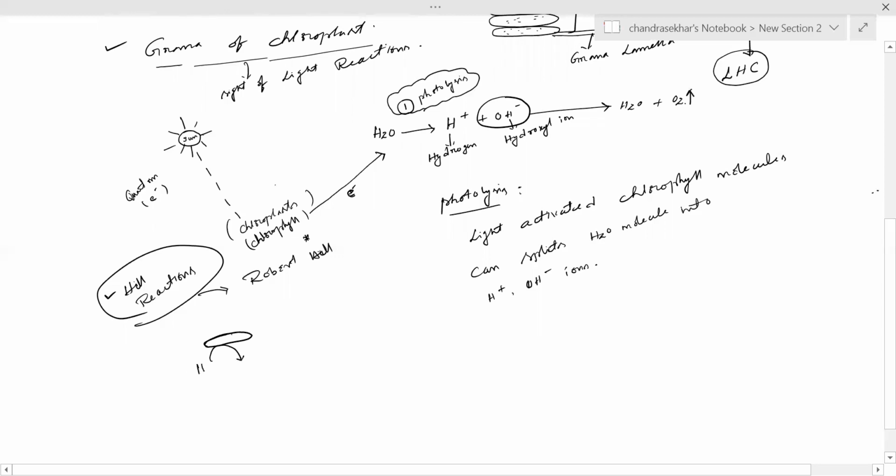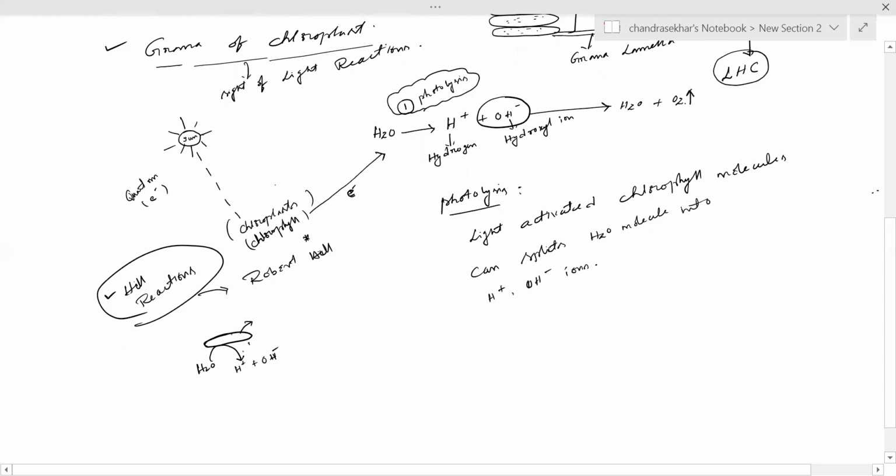Here is a water molecule, H plus ions and OH minus ions, which are liberated during the photolysis. The released H plus ions start to move from the inner side to the outer side of the thylakoid membrane.